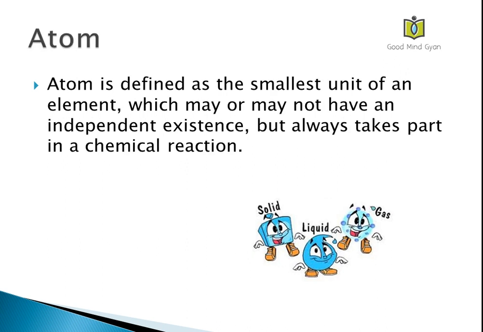What is an atom? Atom is defined as the smallest unit of an element which may or may not have an independent existence but always takes part in a chemical reaction. Okay, so children, please remember, it is the smallest unit of an element. Like, let me give you an example. If you are building a building, okay, it is made up of bricks. That is, it starts from the bricks. Similarly, if you are having an element, it will be made up of atoms. So atom is the smallest unit of an element.